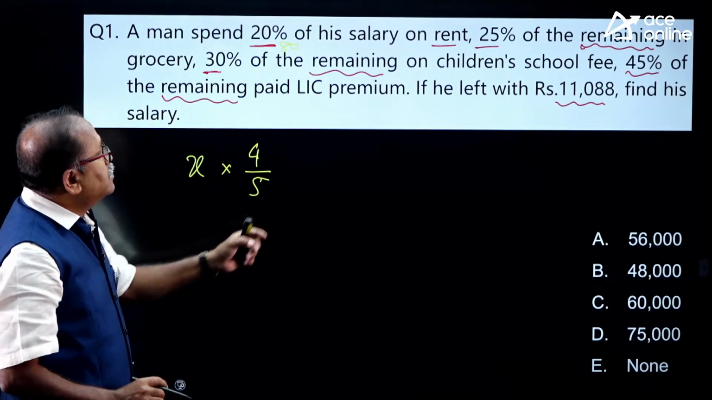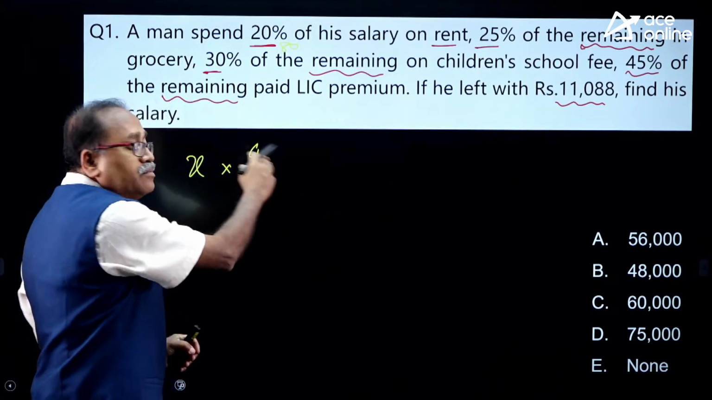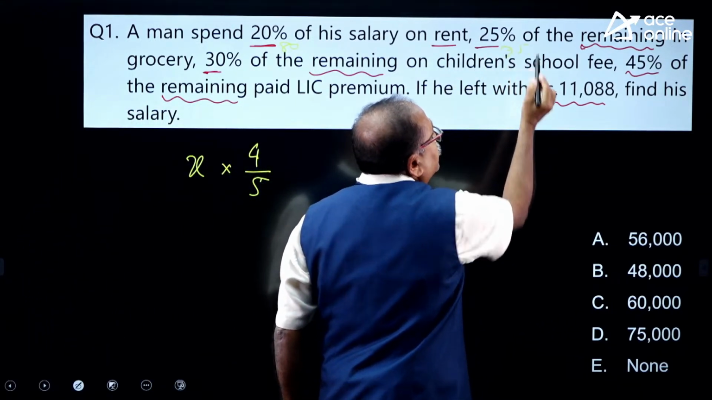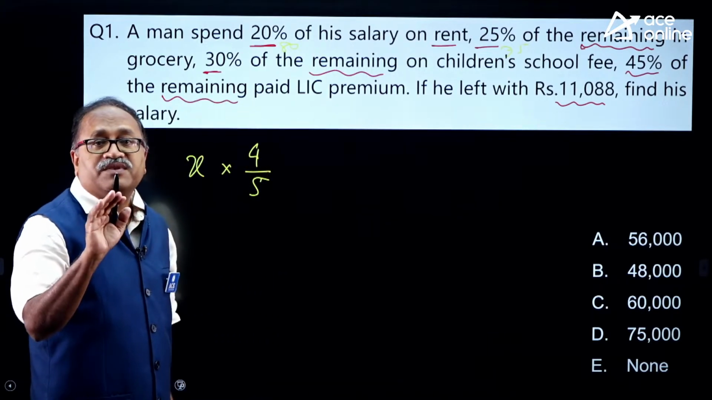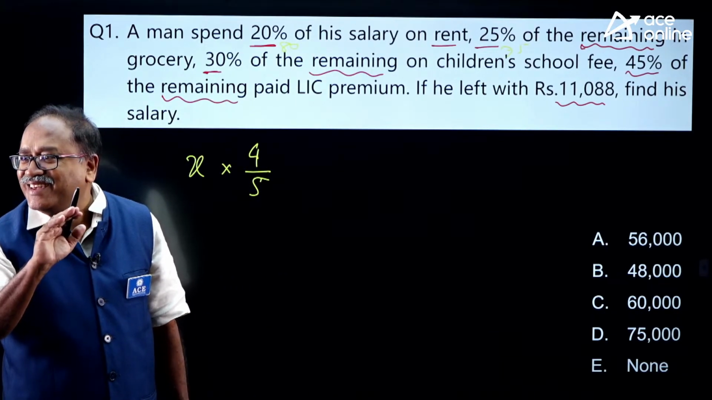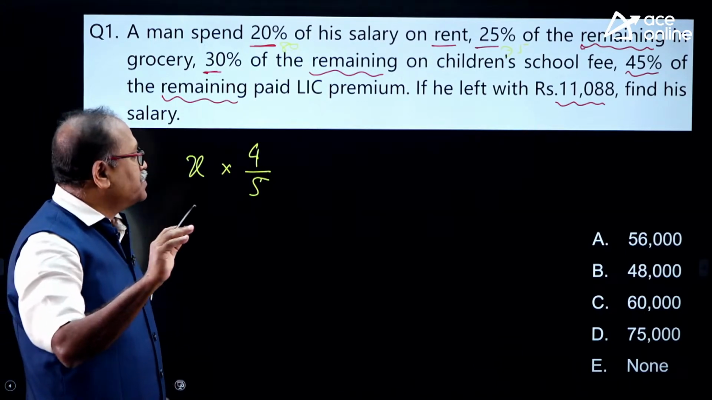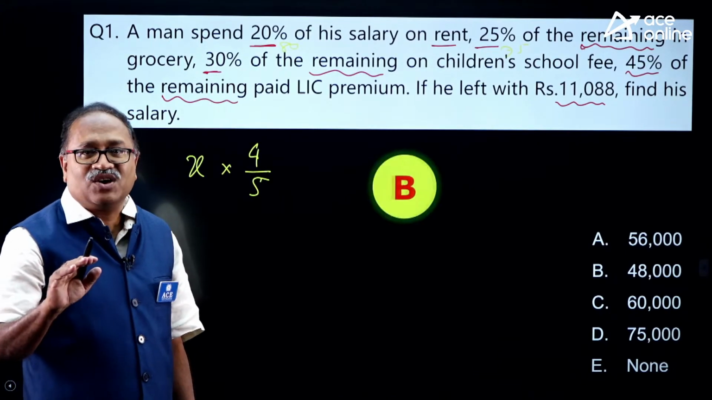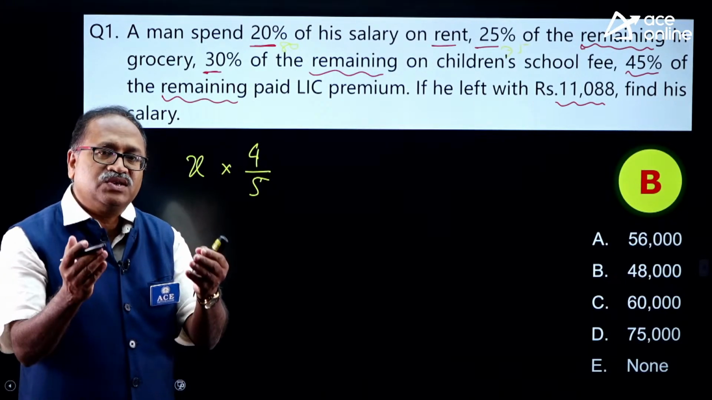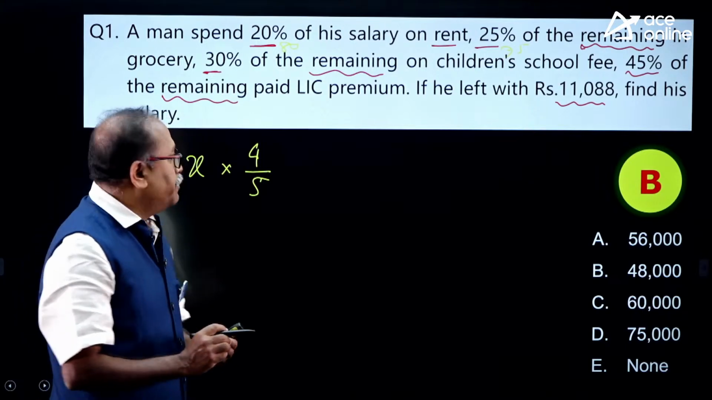And after that, he spends 25% of the remaining. If he spent 25%, that means he is left with 75% of this. 75% is nothing but, okay, Likita nicely answered the question. You said option B. Let me check that. Yes, option B. It's a very direct question. But in coming questions, you will find some twisting which is of clerical or PO level.